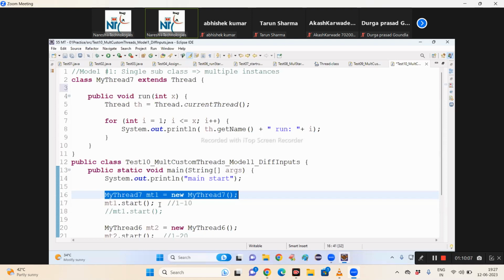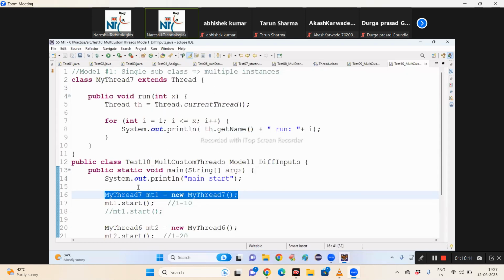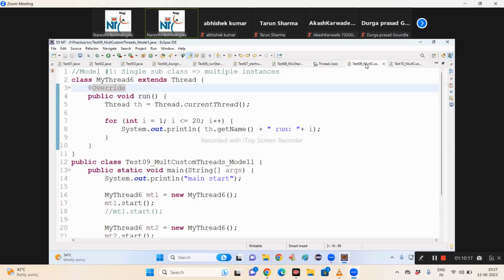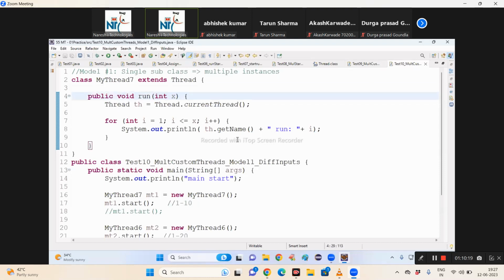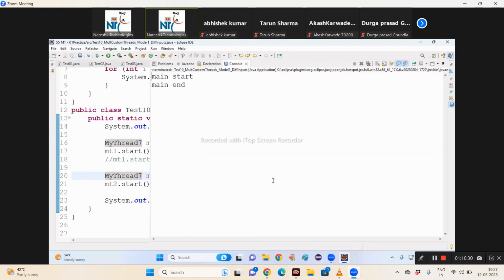Then nothing is executed. No output will come on the console. We'll get output only main start and main end.